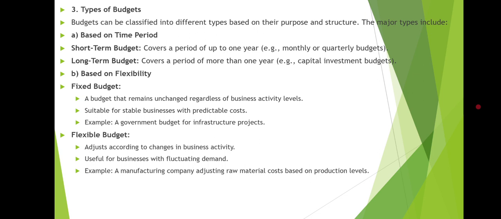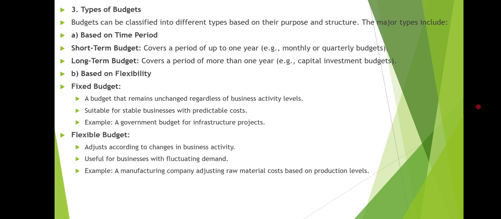Based on time period, it is divided into two parts: short term budget and long term budget. A short term budget covers a period of up to 1 year, such as a monthly or quarterly budget. Next, a long term budget covers a period of more than 1 year, for example a capital investment budget.